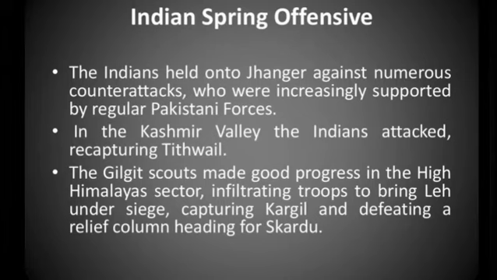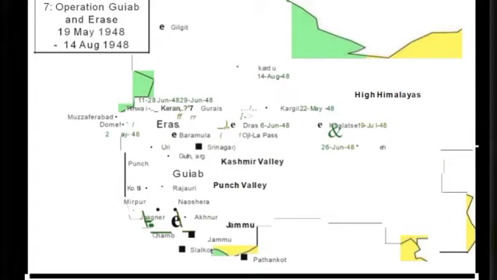Indian Spring Offensive. The Indians held on to Jahangir against numerous counterattacks, who were increasingly supported by regular Pakistani forces. In the Kashmir Valley, the Indians attacked, recapturing Tithwael. The Gilgit Scouts made good progress in the high Himalayas sector, infiltrating troops to bring Leh under siege, capturing Kargil and defeating a relief column heading for Skardu.